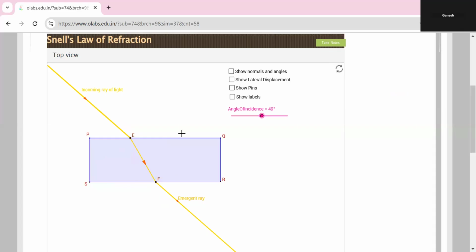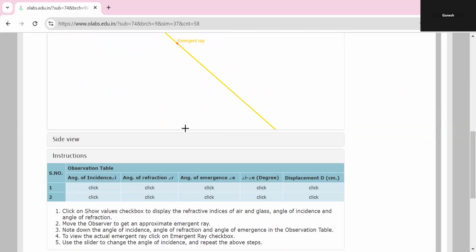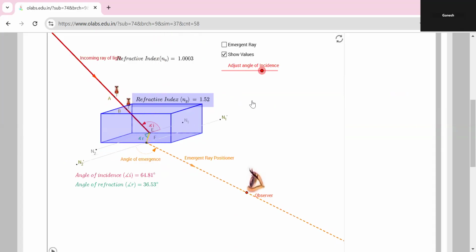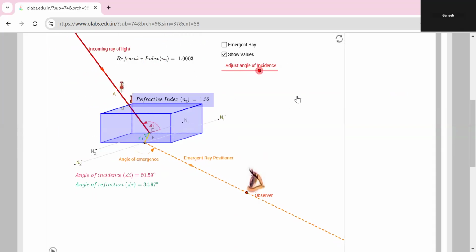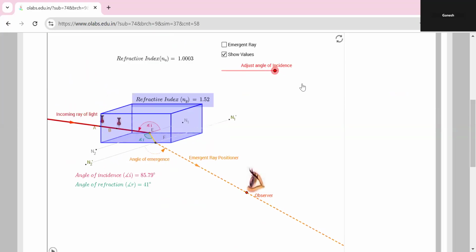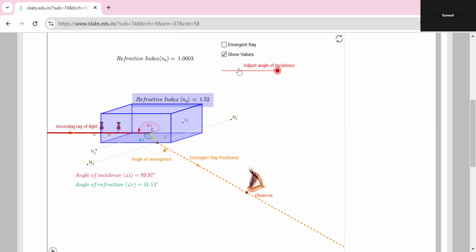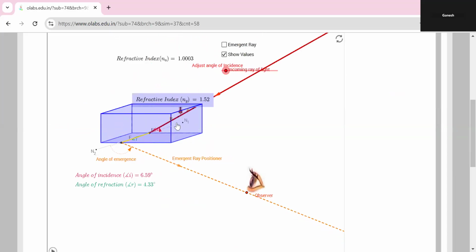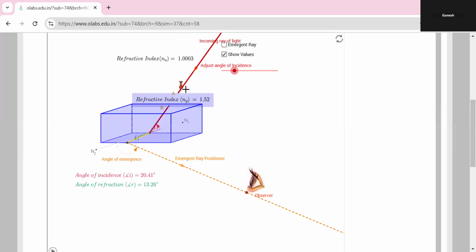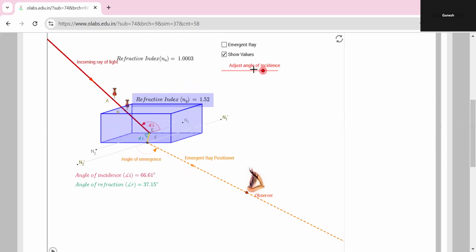I rotated it. See here, in side view, I adjust the angle of incidence by rotating this part, so it is turned in this area. How is it possible? When I pass the light from both sides, the angle of incidence and the angle of emergence differ.